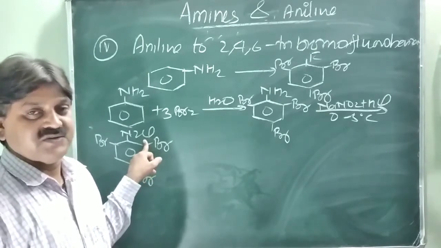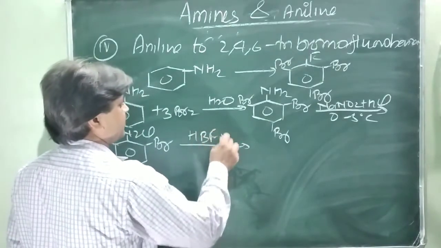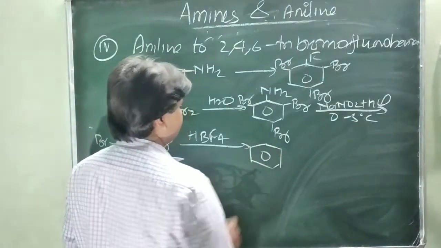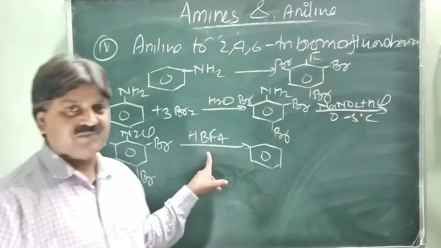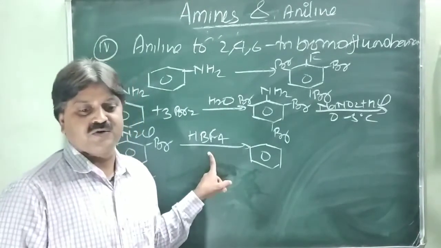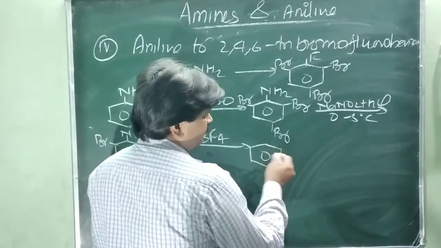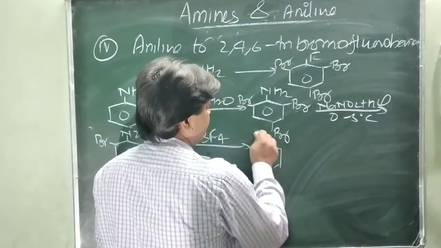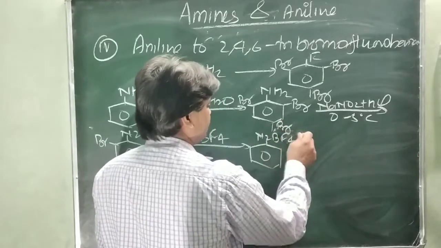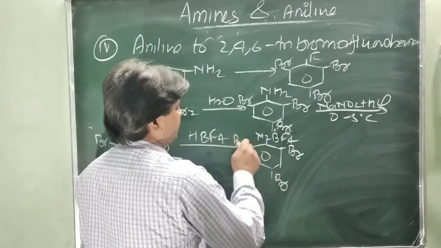So how do we convert? This is by HBF4, fluoroboric acid. Actually, we are not going into the diazonium salt details because it is not in the course. So HBF4 first converts it into the diazonium fluoroborate, N2BF4, with Br, Br and Br.